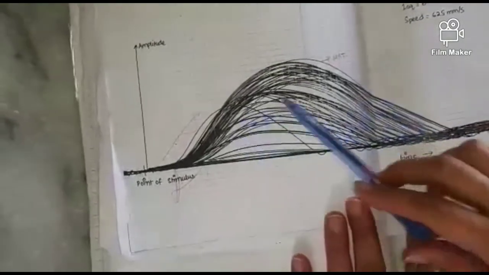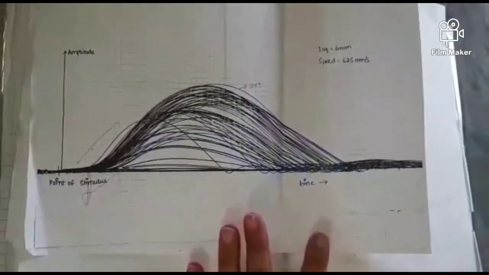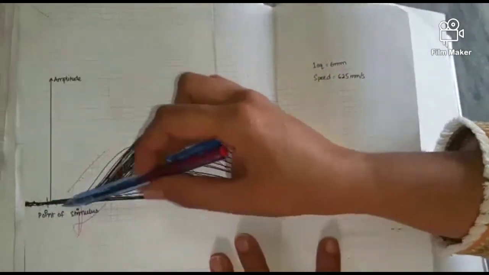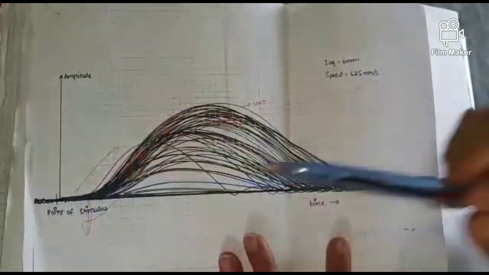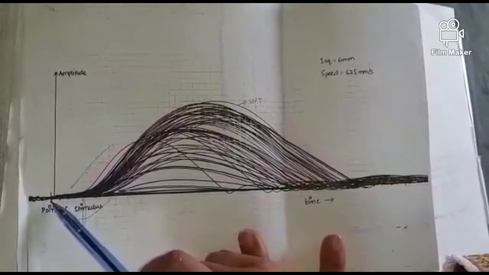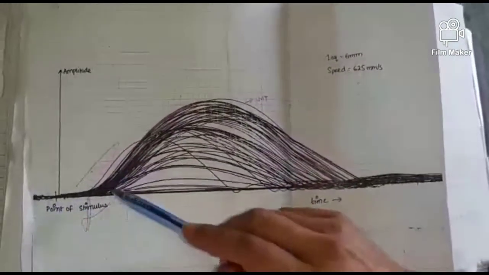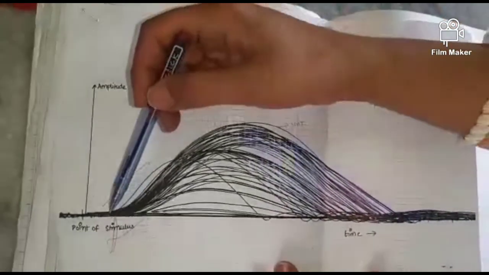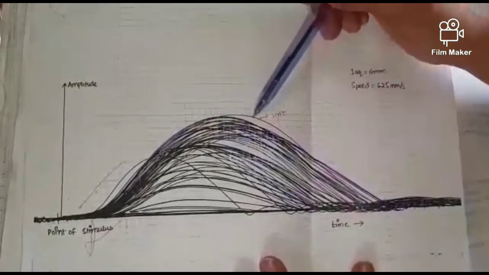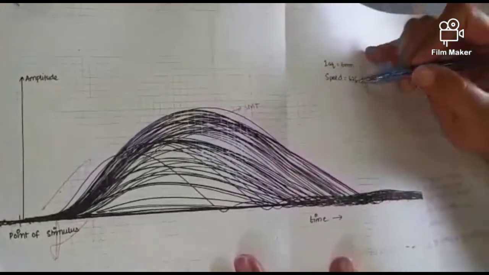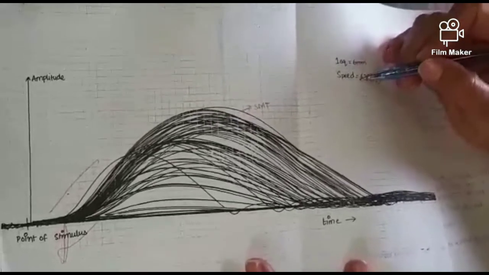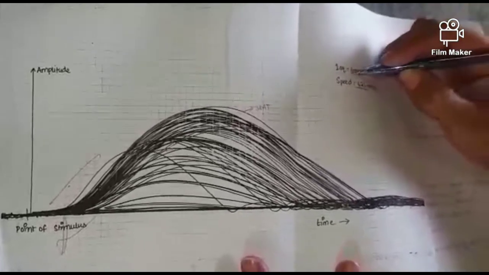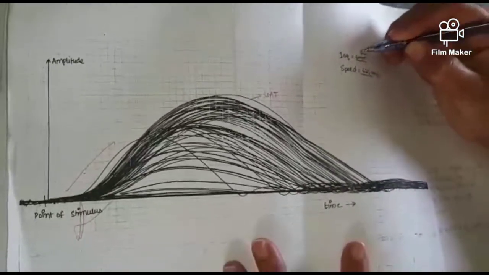Now this is the graph you are going to get after repeating the procedures I explained in the previous video. This is our baseline, and this is the point of the stimulus from where we started giving stimulus to our nerve and muscle preparation. This is our first SMT, simple muscle twitch, when we were continuously pressing the contact key. The speed is set on the chronograph at 5, which means it is rotating at 625 millimeters per second, and 1 square is equal to 6 millimeters on this graph paper.